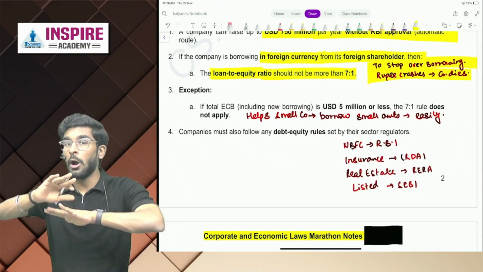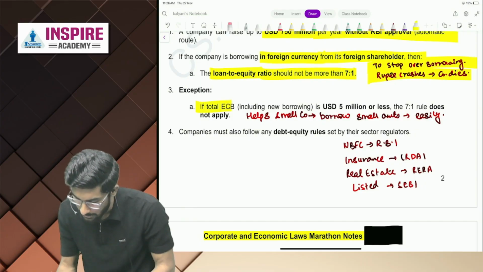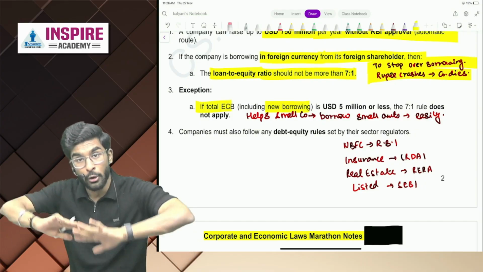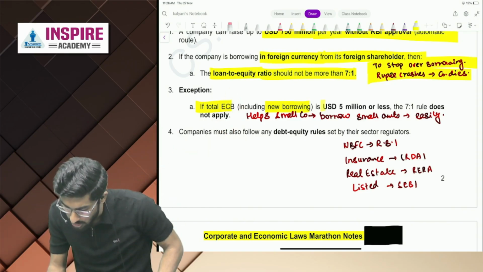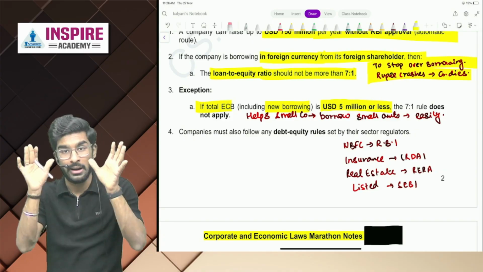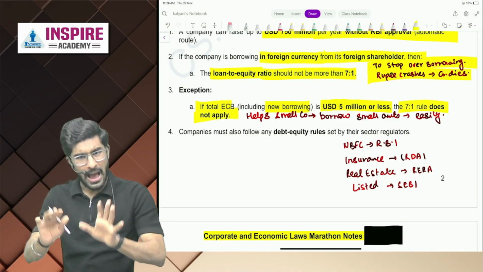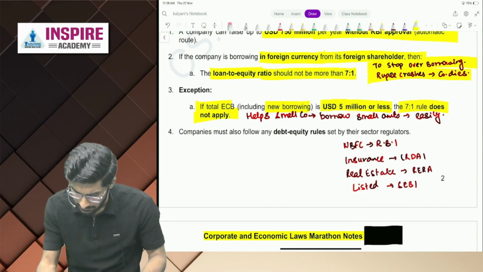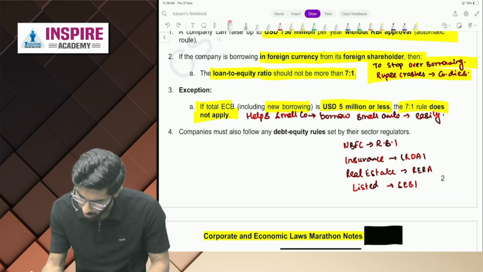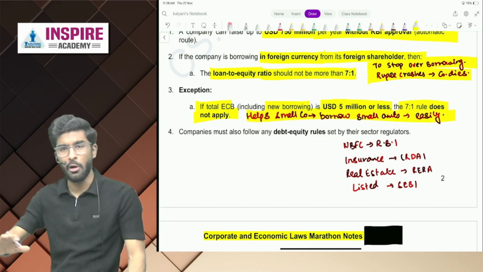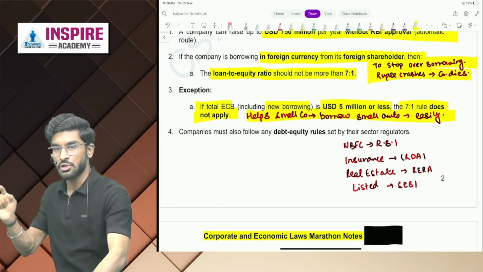This rule will not be applicable in which scenarios? If total ECBs, including new borrowing, total overall, is US dollars $5 million or less, which is a very, very small amount, then this rule will not be applicable. So that it helps small companies borrow small amounts easily. This is the reason why this exception has been made. Simple rule. 7:1 you have to follow.